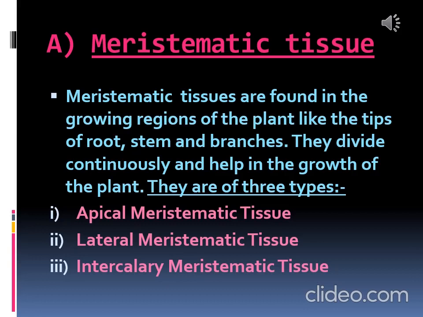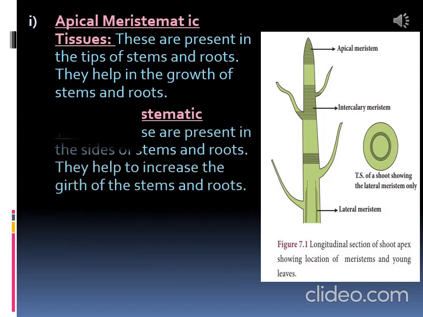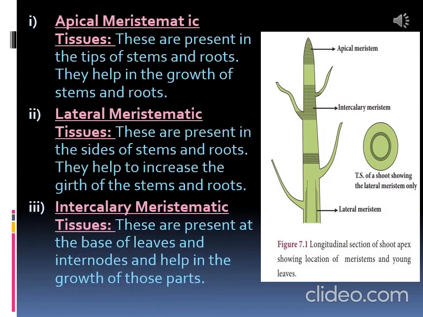They are of three types: apical meristematic tissue, lateral meristematic tissue, and intercalary meristematic tissue. Apical meristematic tissue is present in the tips of stems and roots. They help in the growth of stems and roots, meaning linear growth, whether in the upper shoot region or below the soil in the root region. The growth of the plant results from apical meristematic tissue.